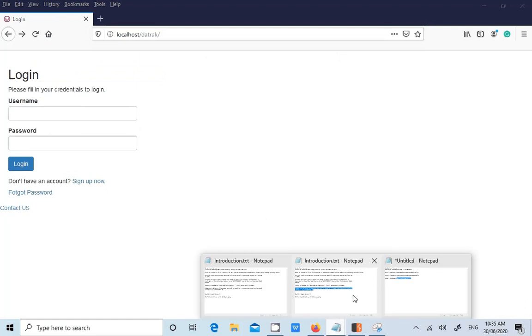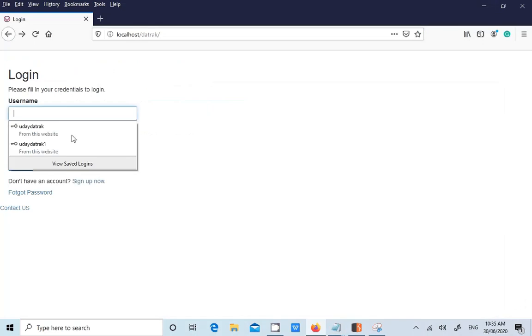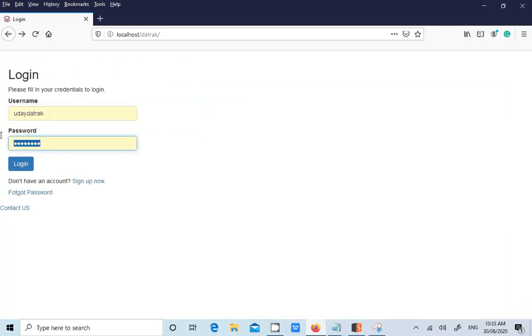When the application sends the information over the GET request, that means as part of the URL. You can see, right? If the HTTP form action uses GET request, then your data will be sent as part of the URL. If it is POST request, then it will not be part of the URL. Let's see in detail now. Like Uday Datrak, let me enter some password as triplet.